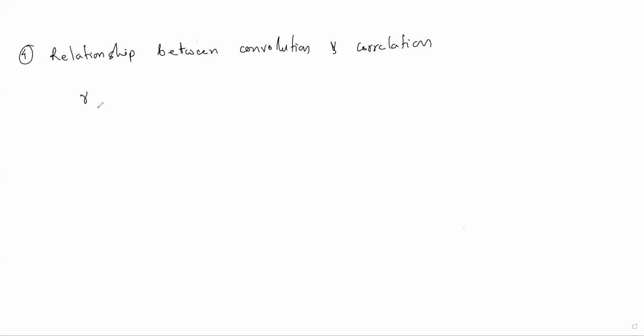Suppose Rxx(tau) is the correlation of x(t) with x(t). Then what is the relation with convolution? This relation is x(t) convolved with x(-t). This symbol, this star symbol, is for convolution.